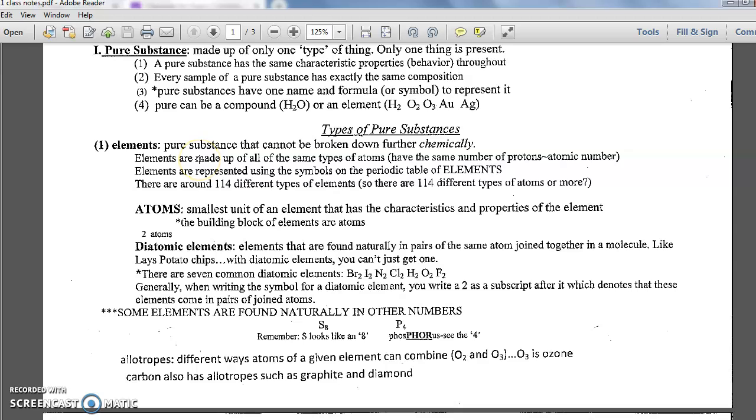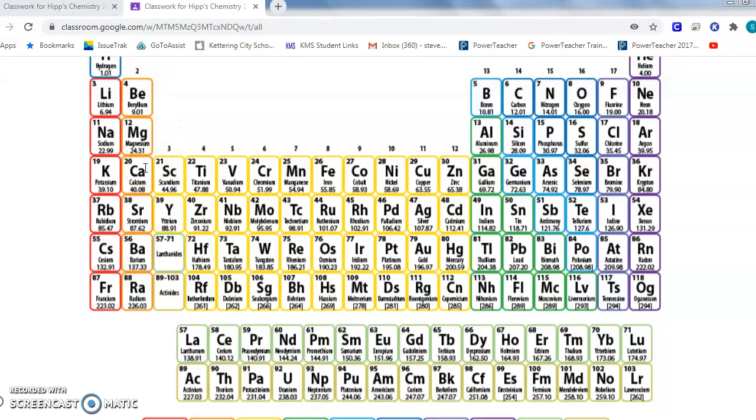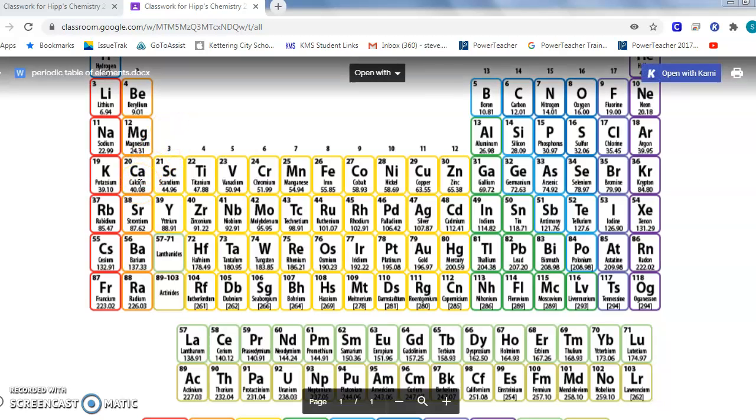There are 118 different types of elements. If I look at a pile of atoms and find out that every atom in that pile has 20 protons in the nucleus, what would that atom be? Those atoms would belong to what element? Well, there's the 20. They would belong to calcium. If the only thing in that pile were calcium atoms, then it would be pure. One type of element there, pure.